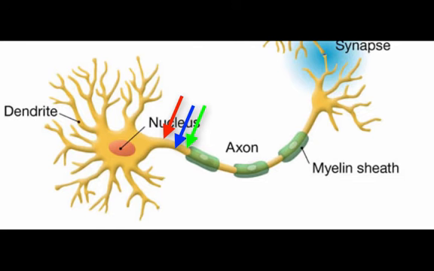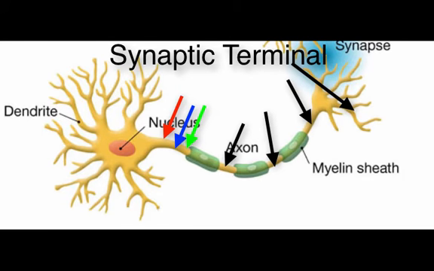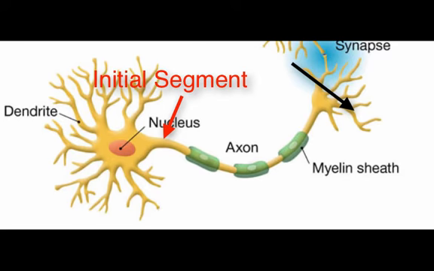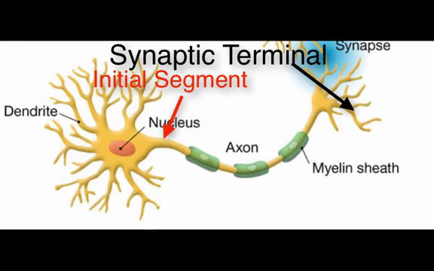Each action potential that is generated will trigger another action potential on the axon just adjacent and just distal to it. Each action potential produced will occur on a segment closer to the end of the axon that is called the synaptic terminal. Each action potential triggers another action potential closer to the synaptic terminal. So the first action potential created occurs at the initial segment of the axon, and the last action potential created occurs at the synaptic terminal.